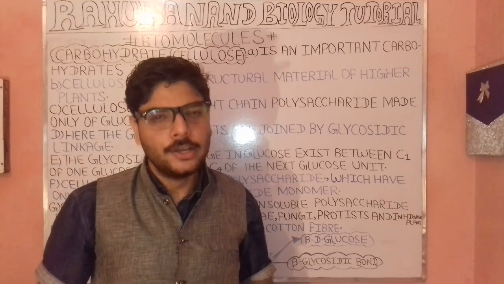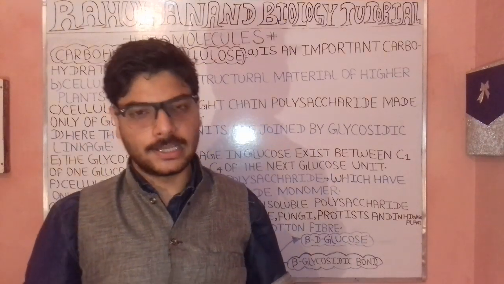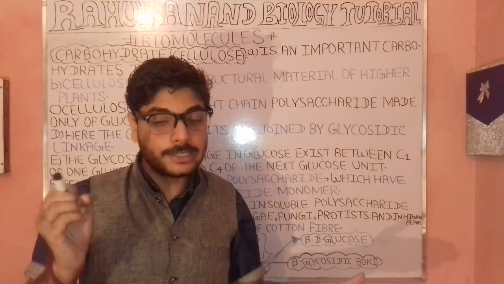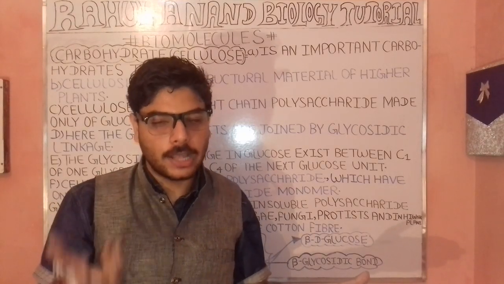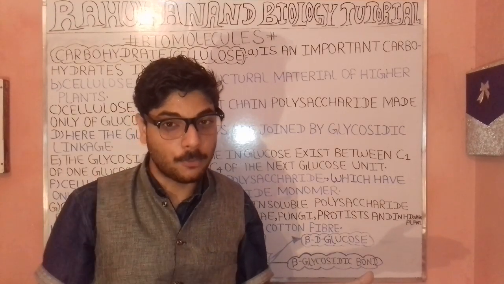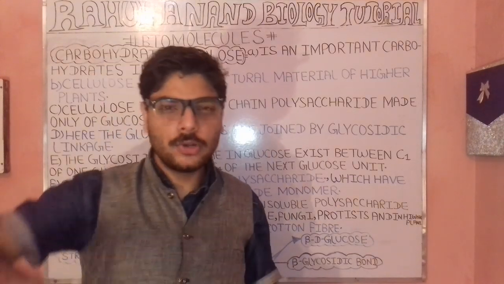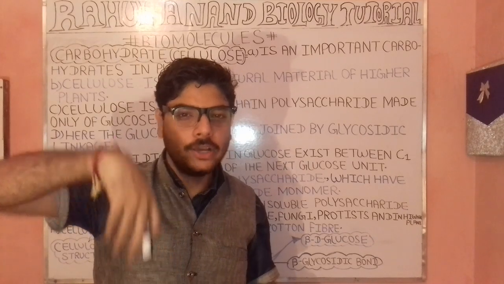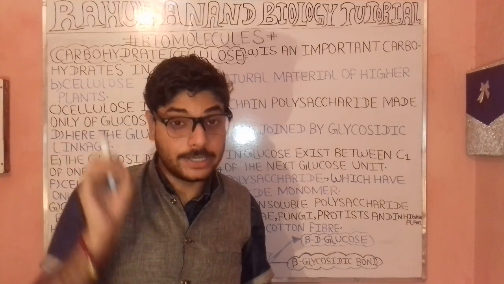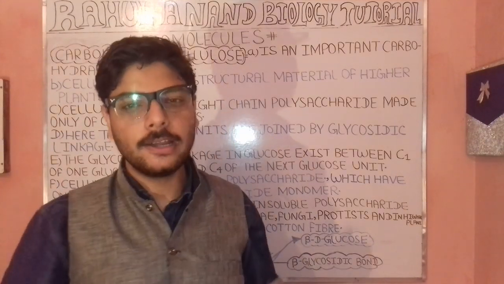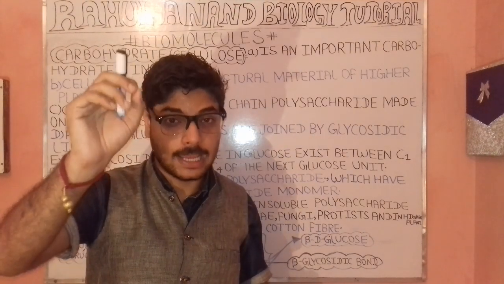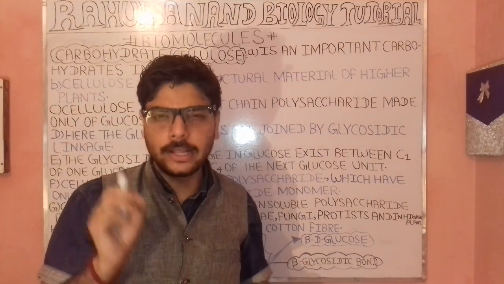Talking about cellulose, it is a polymer polysaccharide whose monomer unit is a monosaccharide. So here we have dealt with the formula and its letters, then the M.